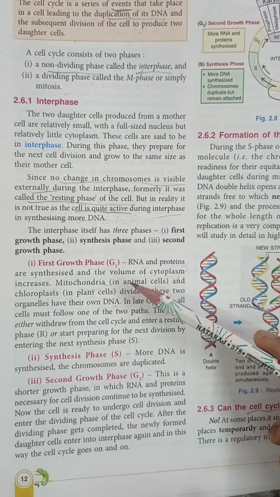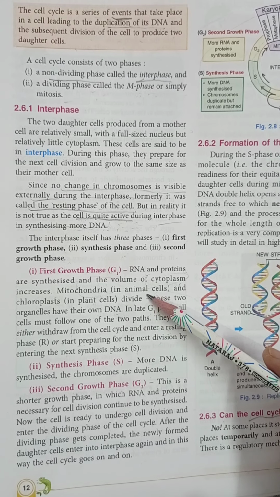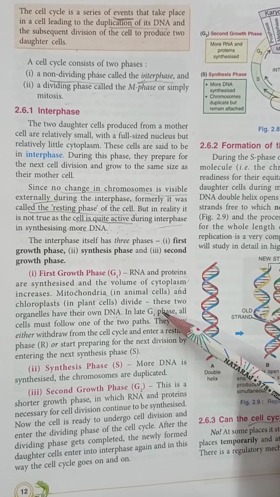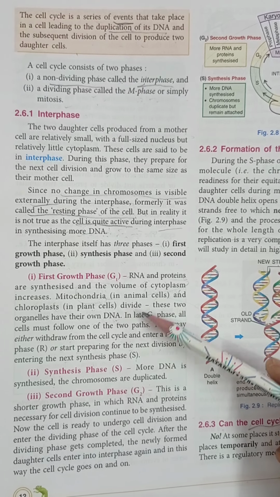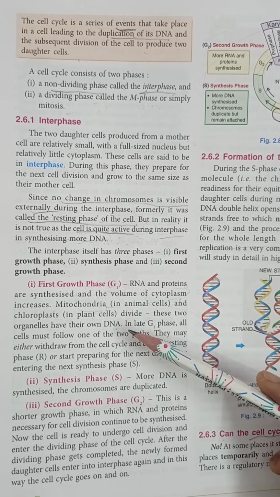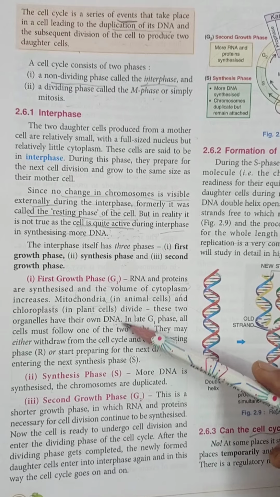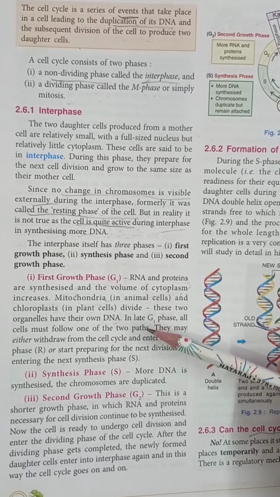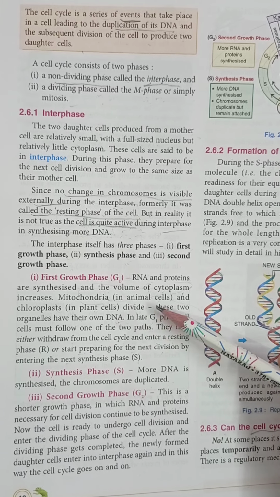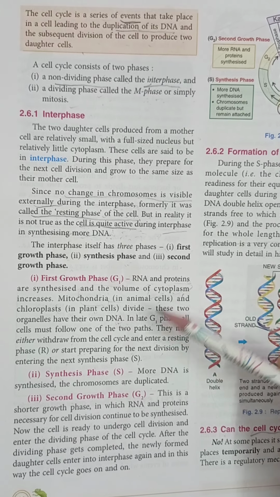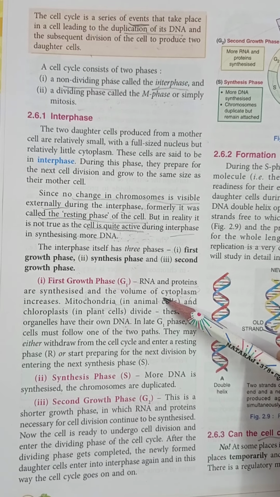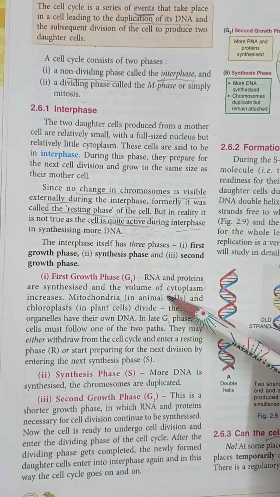And during this phase the mitochondria which are present in an animal cell start dividing, and chloroplasts which are present in plant cells also start dividing, because these two organelles have their own DNA. Clear? They have their own DNA, so they do not undergo this cell cycle. Only during this first growth phase these two organelles start dividing, and it occurs only during the early first growth phase.